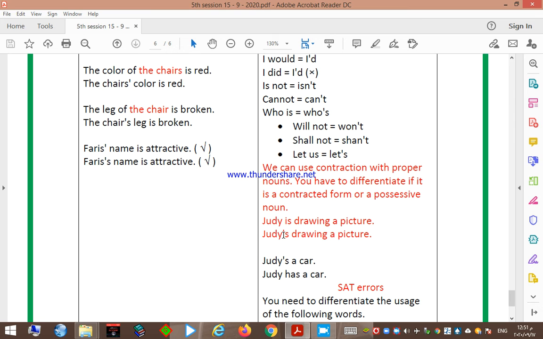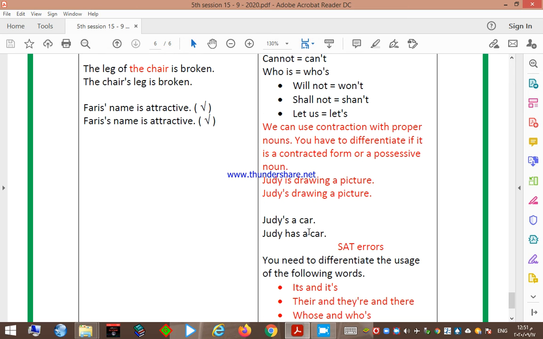How can I differentiate whether it is a possessive noun or a contracted form? If you find after it a verb, another verb, it is a contracted form. If you find a noun that belongs to someone, it is a possessive noun. For example, Judy's a car. It is not a possessive noun. If it is a possessive noun, there is no need to use a. It should be Judy's car is red, to show you that the car belongs to Judy. But here, Judy's a car means Judy has a car, because we can use apostrophe s as a contracted form for is or has.